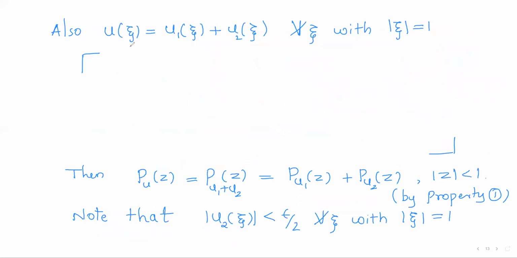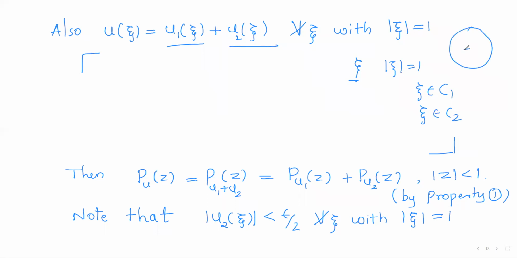Further you can observe that u1 of xi plus u2 of xi is nothing but u of xi. For any xi with mod xi equals 1, that is, for any point on the unit circle, it will be either in the arc C1 or in C2, because the unit circle is divided into two arcs, C2 and C1.